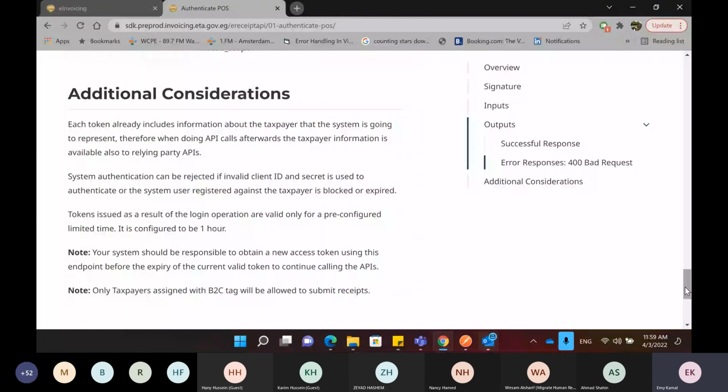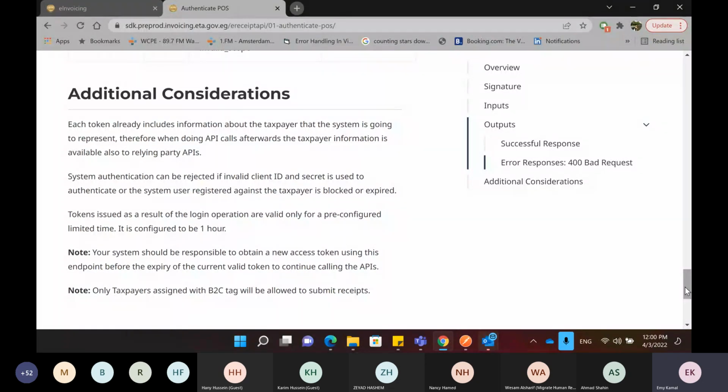So as I said, this is the first thing that you need to do to be able to use the rest of the APIs to submit your receipts to our solution. You need to authenticate the POS, you get the token, and then use the token for the rest of the APIs.